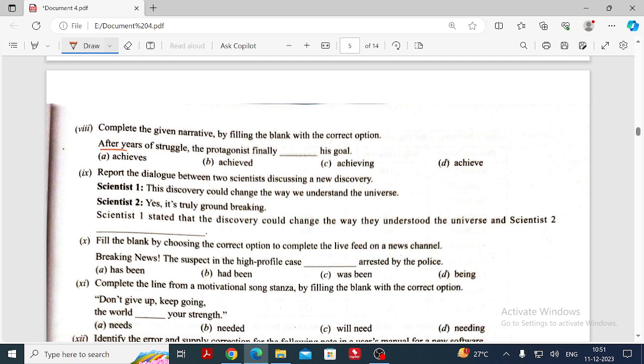After the years of struggle, the protagonist finally dares his goal. Well, first omit it. That's what I told you, right? Just omit it. After the years of struggle means definitely it is going to present the past. Definitely two different answers will not come. Both the present form, singular and then the plural form. Which is the singular form verb? A or D? He visit or he visits? He visits. Which one is considered a singular form?